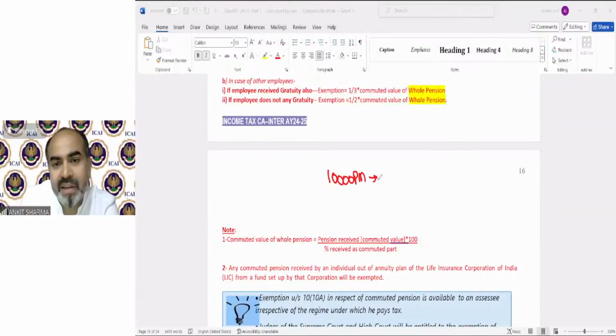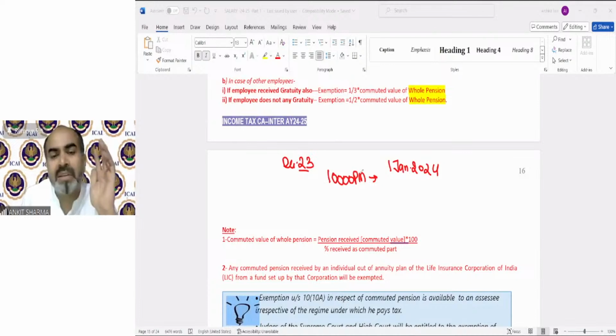You are receiving 10,000 per month every month from, suppose, 1st January 2024, as you retired in December 23. So your employer says you will get 10,000 per month as a pension. That is the uncommuted part, which is going to be taxable. In January you received 10,000, taxable. In February, you get 10,000, taxable.